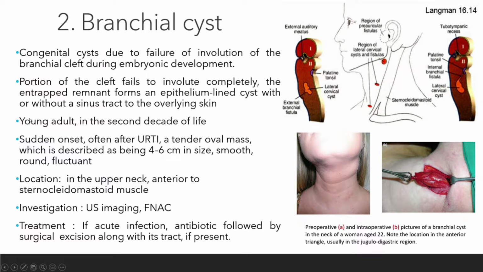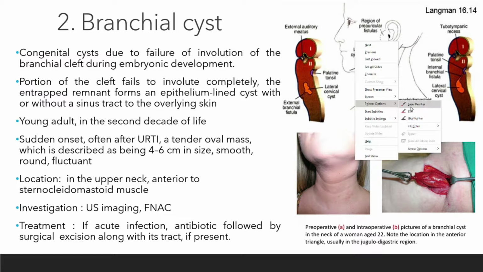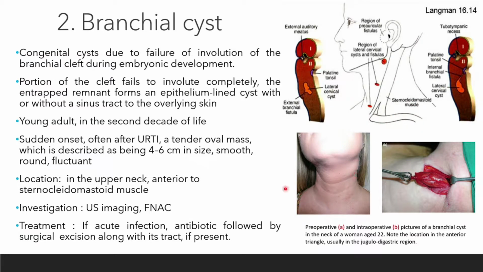Okay, dia usually akan macam triggered masa young adult in the second decade of life. The sudden onset, often after URTI, okay, a tender oval mass which is declared to be 4 to 6 cm in size, smooth, round and fluctuant. Okay, and then location is in the upper neck, okay, anterior to the sternocleidomastoid. So the anterior to sternocleidomastoid ni, sternocleidomastoid dia. Ni dia punya upper neck. Okay, nampak ni mass dia.